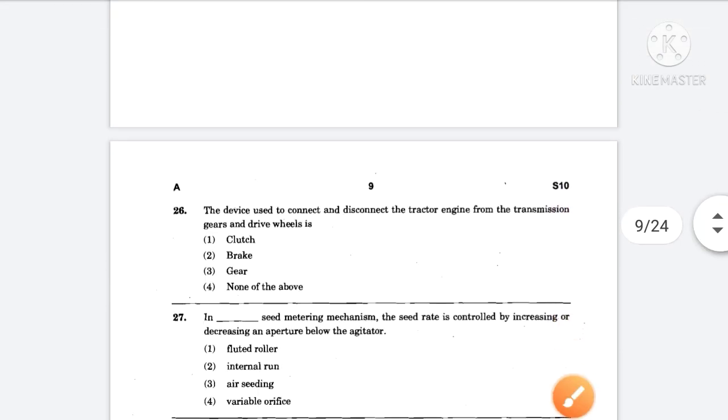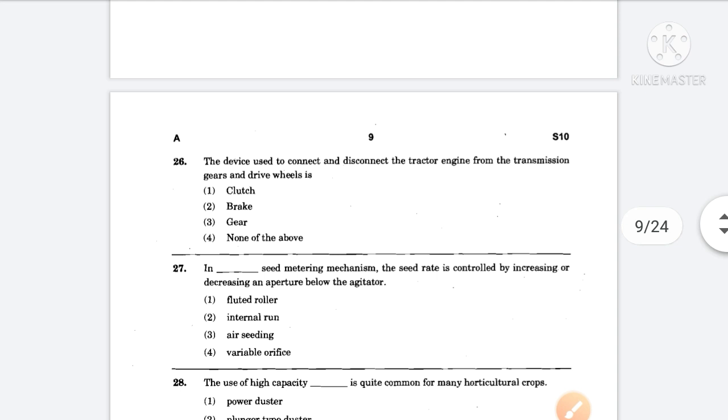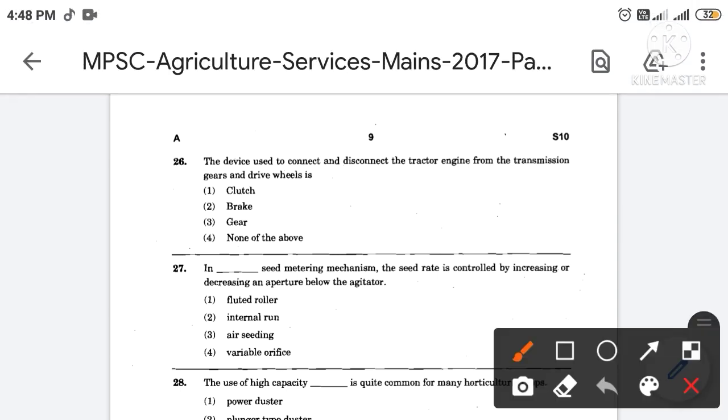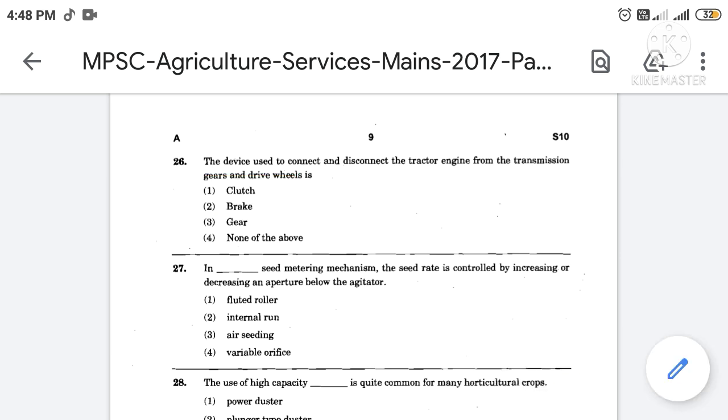Then next, the device used to connect and disconnect the tractor engine from the transmission gear and drive wheels is. The correct answer is option number 1. So the device used to connect and disconnect the tractor engine from the transmission gears and drive wheels is clutch.